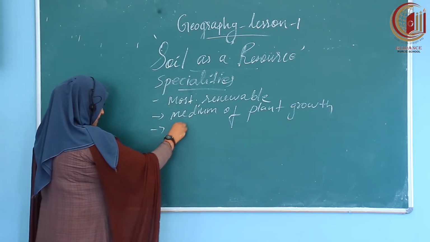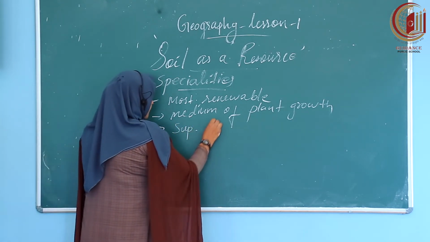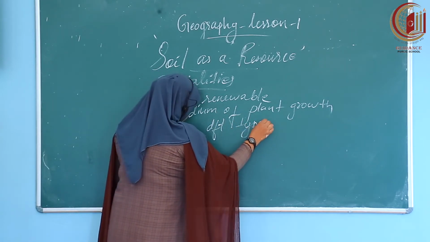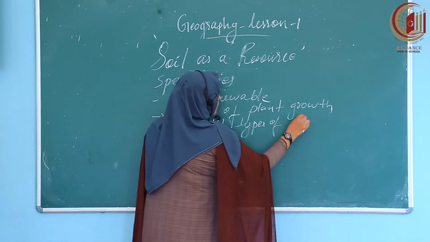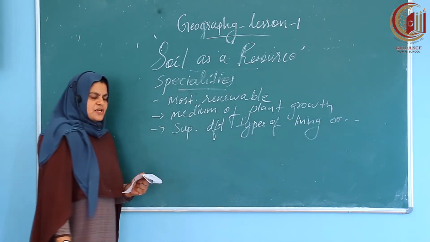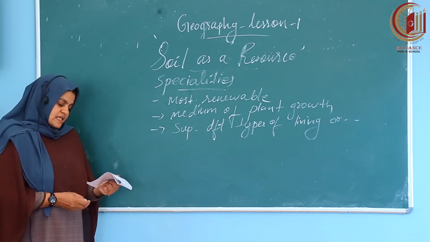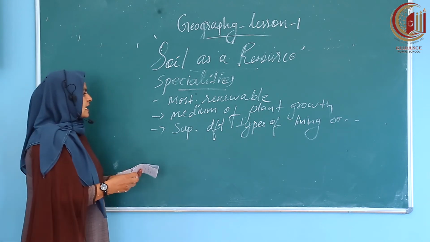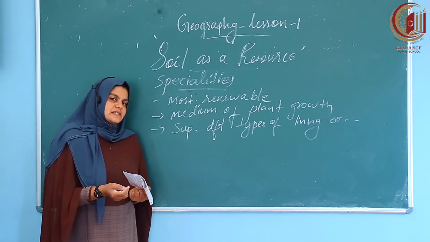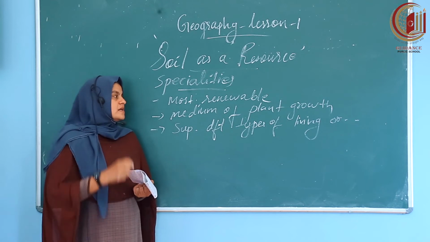Third importance, supporting different types of living organisms. That is, soil is a living system. And it will take years to form a few centimeters of soil. So we can understand how much time it will take to form a few centimeters of depth of soil.